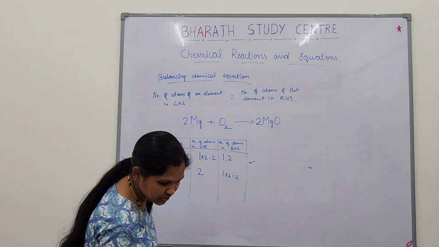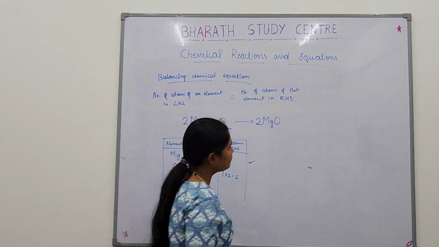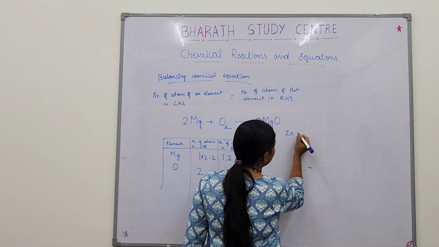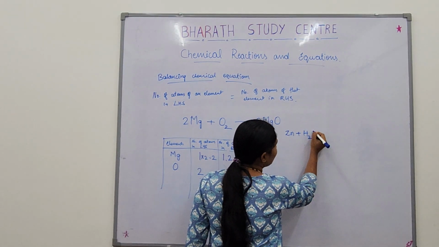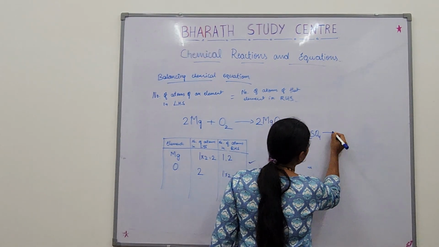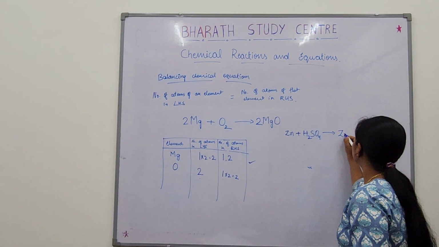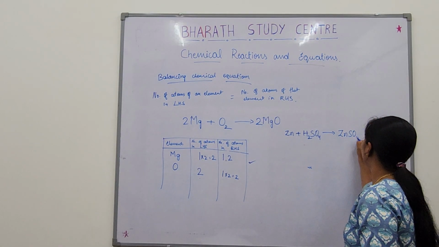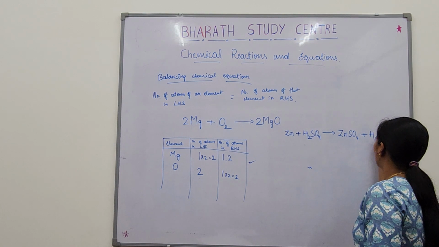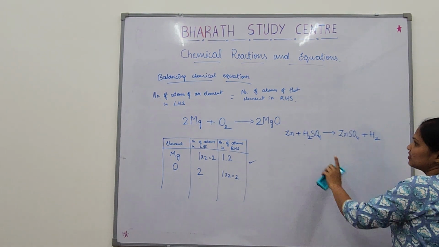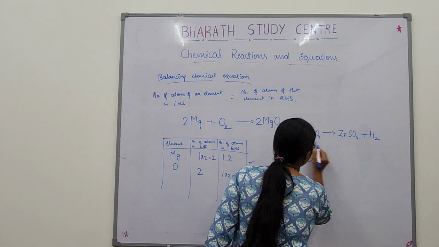I can give one more reaction, an easy one. Zn plus H2SO4 giving ZnSO4 plus H2. Okay. So this is a reaction. Now tell me, the same thing, number of elements.